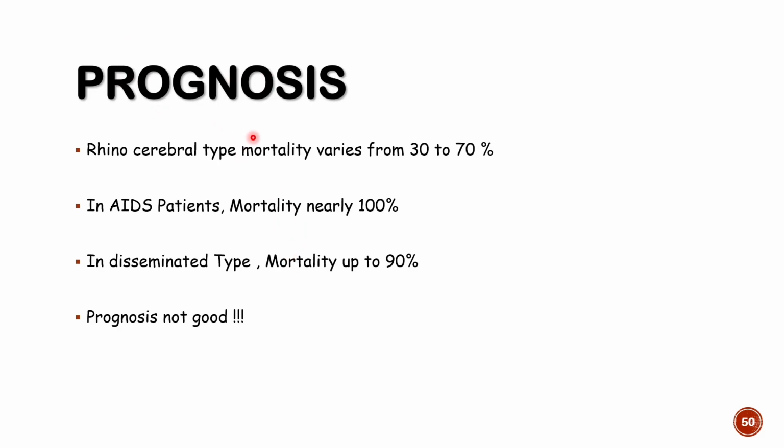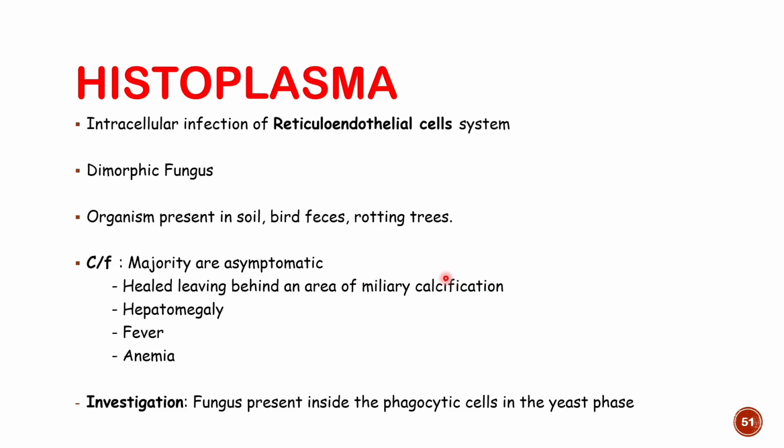Prognosis is very poor. That's why I have discussed mucormycosis in detail. In an AIDS patient, mortality is nearly 100%. 100% of patients will die. In the rhinocerebral type, mortality is 30 to 70%. And in the disseminated type, mortality is near 100%, that is 90%. Prognosis is not good in mucormycosis.